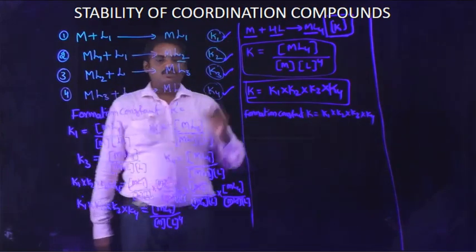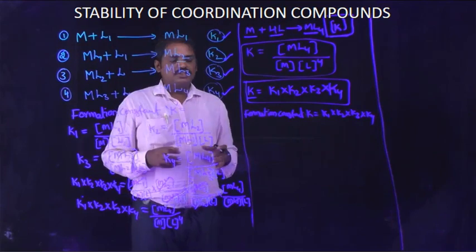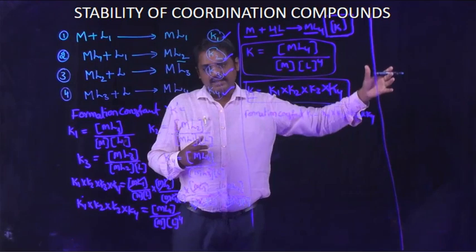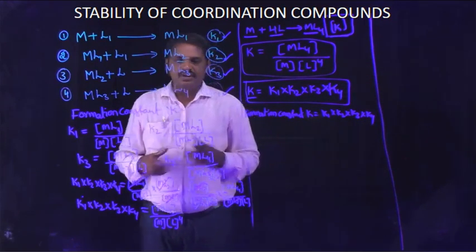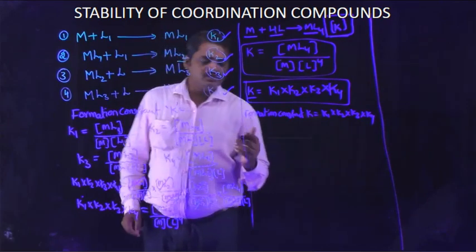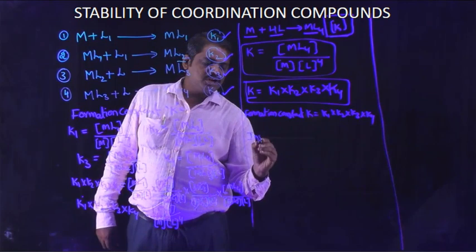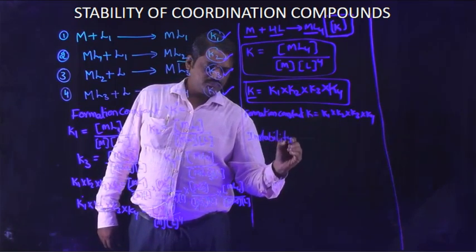If n steps are included in the given reaction, the formation constant K is equal to K1 into K2 and so on up to Kn. This is the formula to calculate the formation constant. And next, another term is there, that is the instability constant.